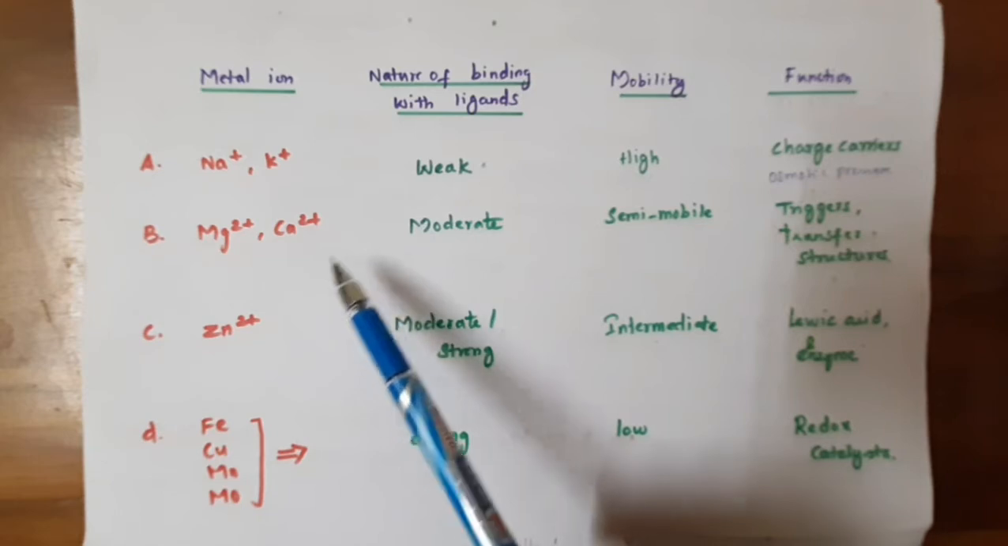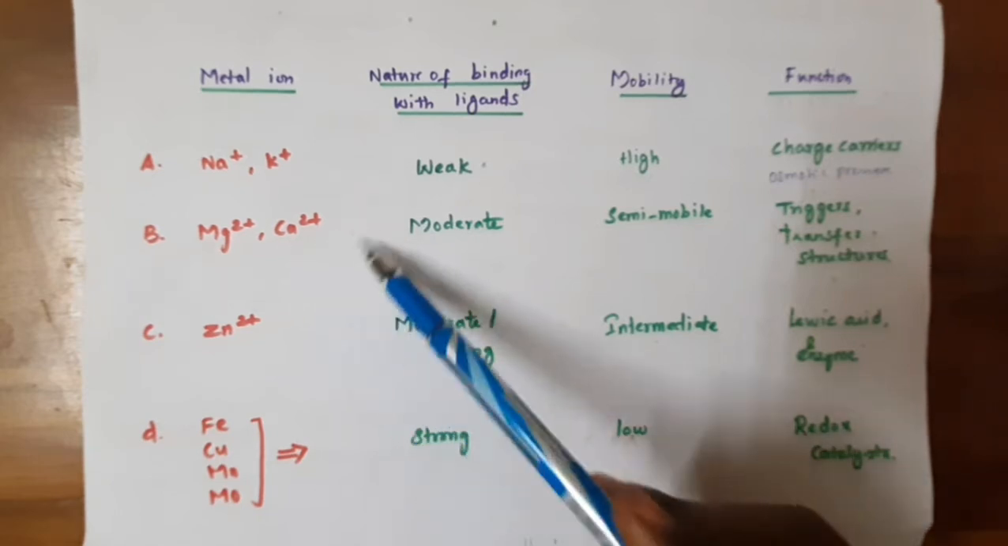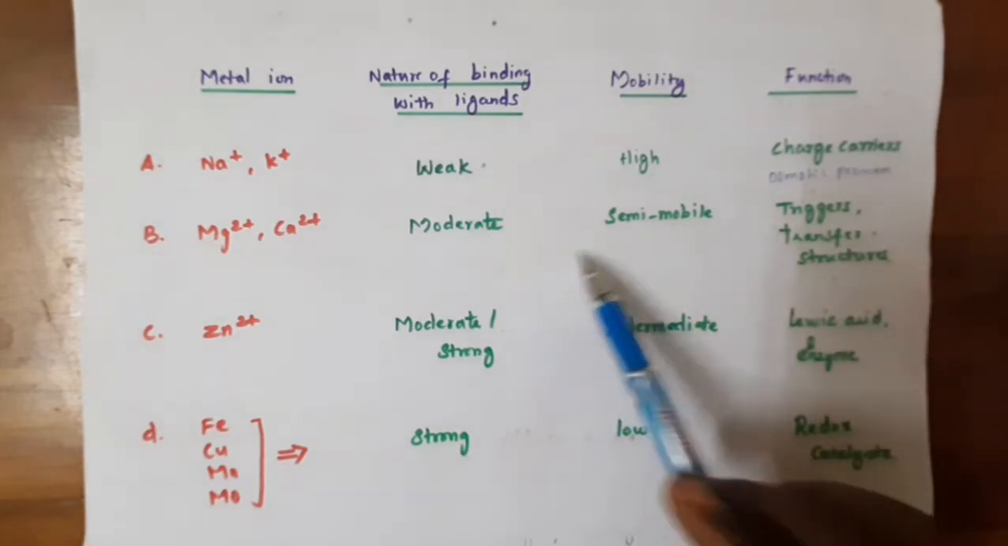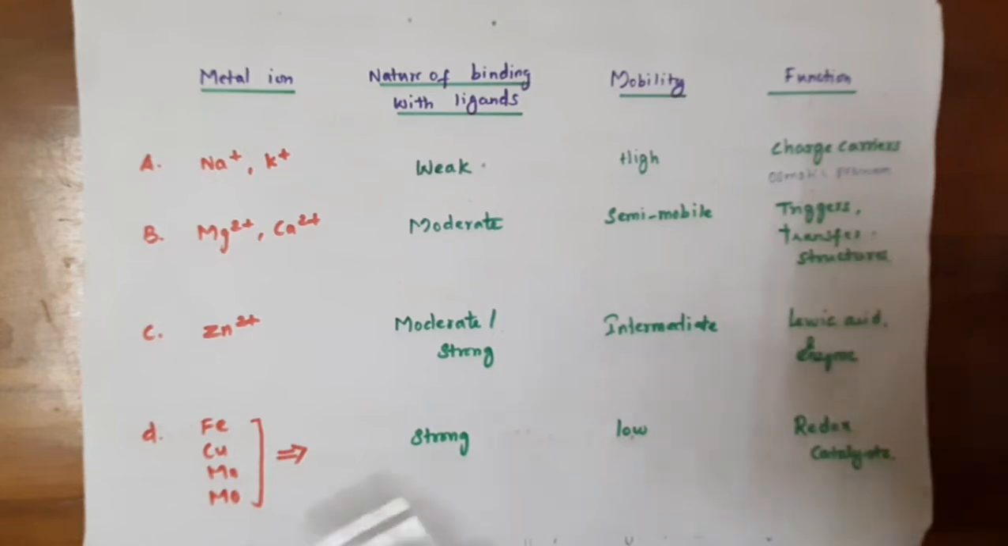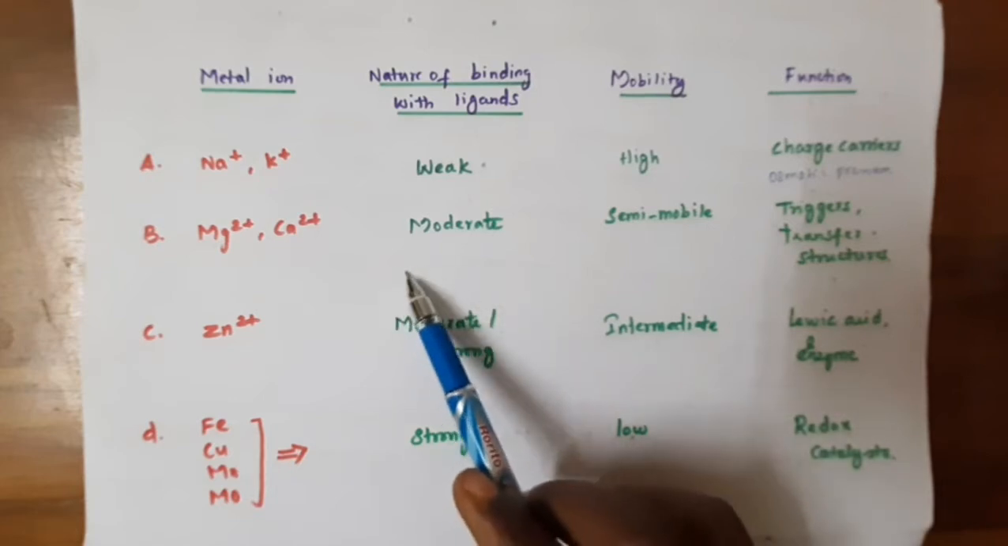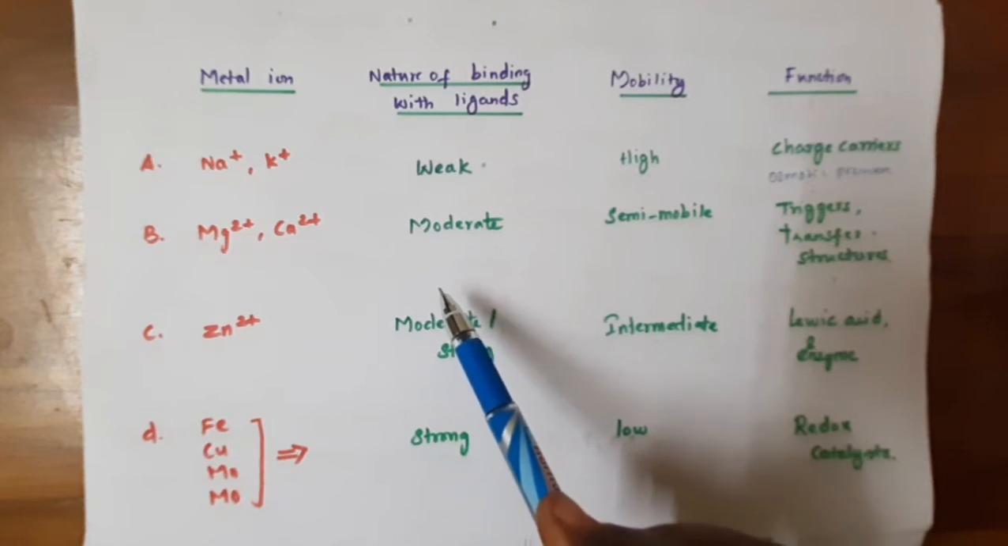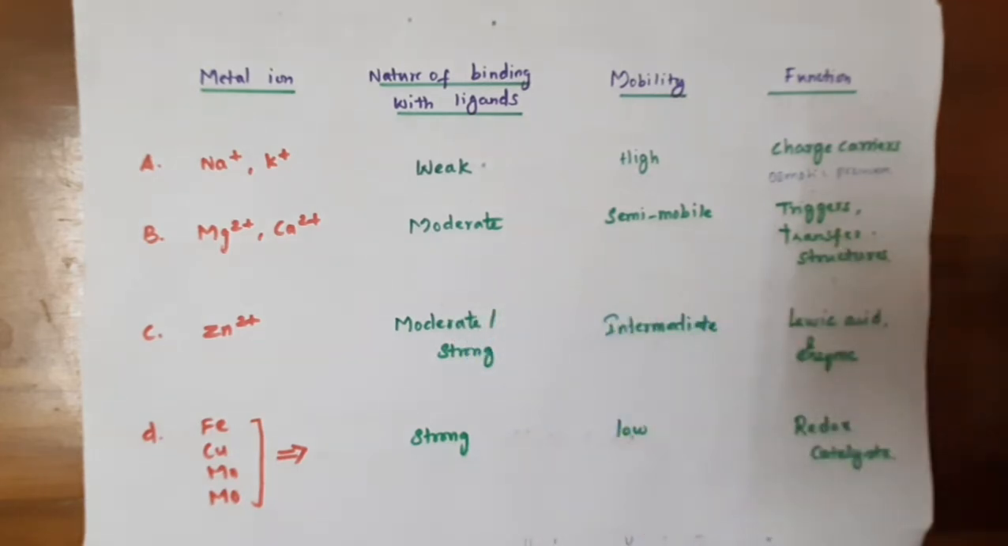And next, magnesium 2+ and calcium 2+. They are divalent cations with moderate mobility. They are involved in structural activities. Calcium 2+ serves as a charge carrier and is used in signal transmission. Many biological reactions and signal transmissions happen with the help of calcium 2+.